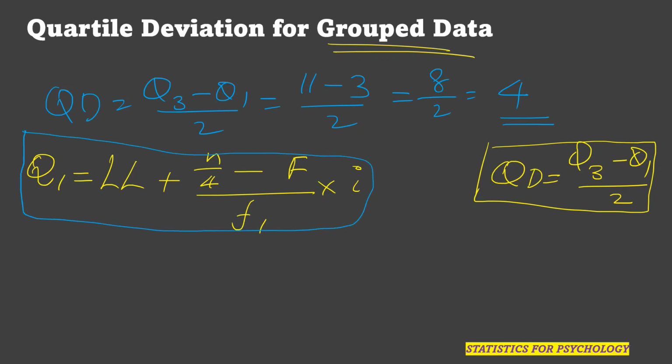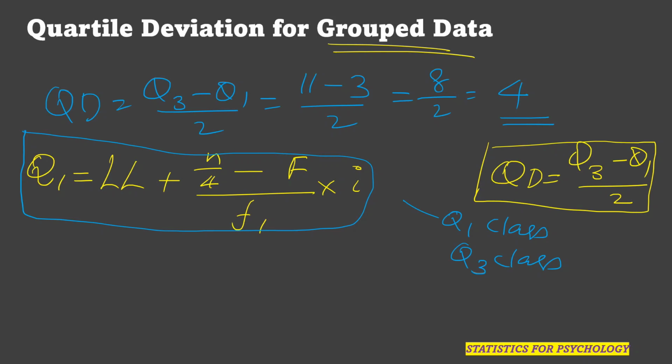What is this LL? LL stands for the lower limit of the Q1 class. So first we need to find out what is the Q1 class and what is the Q3 class. The Q1 class is for calculation of Q1 and the Q3 class for calculation of Q3. So Q1 is calculated using the lower limit of the Q1 class plus n by 4.